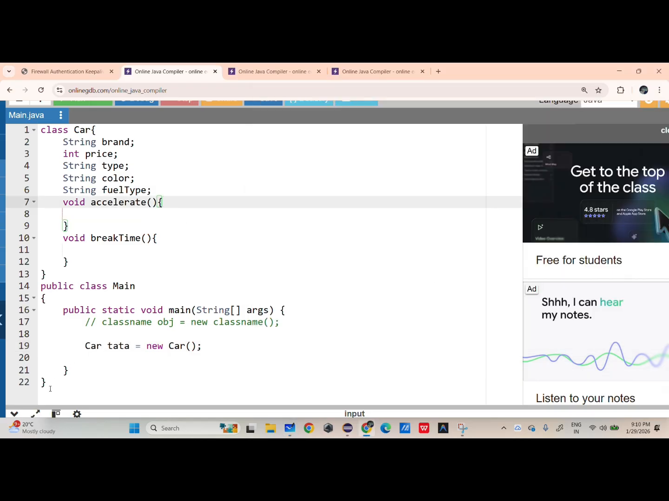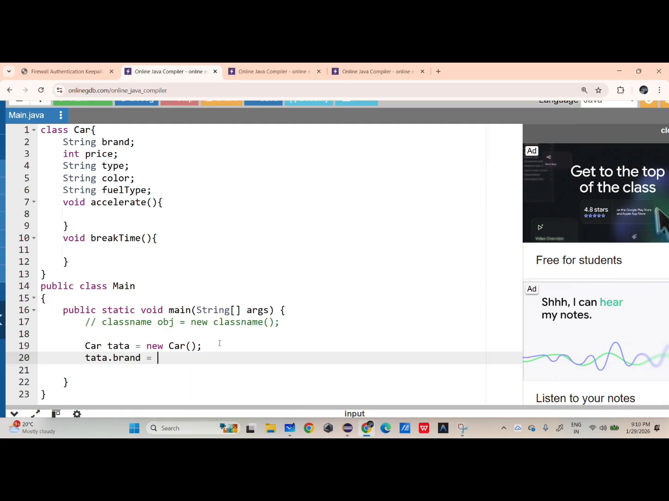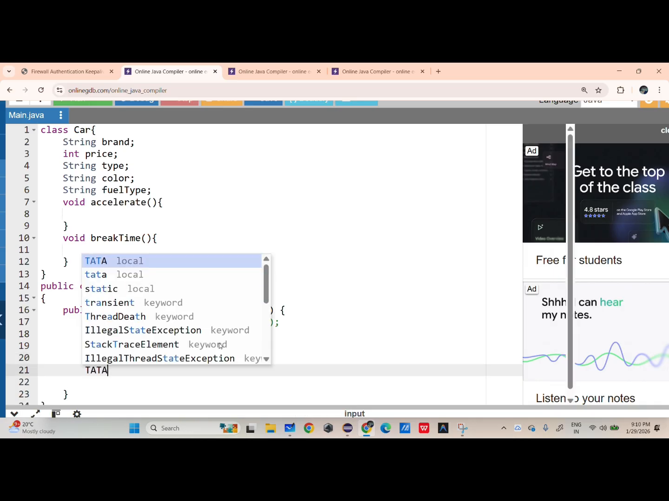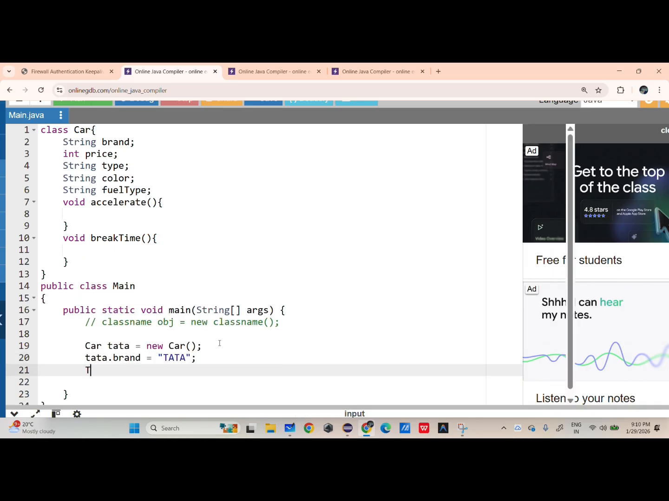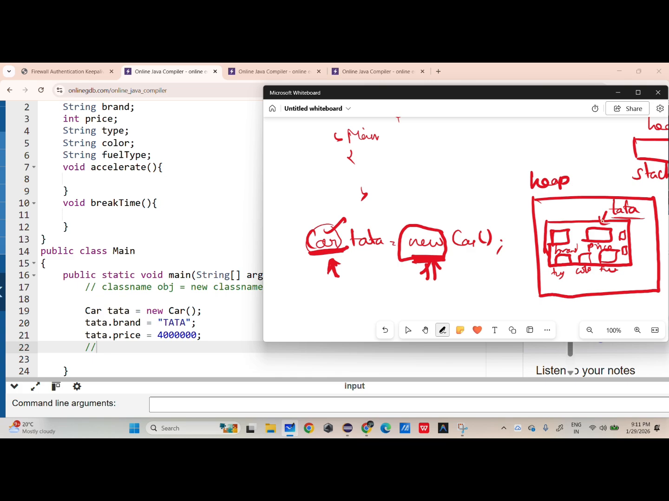If you run this, it will allocate memory. Now I'm going to store the values. If I give Tata.brand = Tata, the brand name is Tata. Then Tata.price = 4 lakh, or something else. If you give it like this for all the fields, what will happen? In memory, in the name of Tata, it is already allocated a memory.